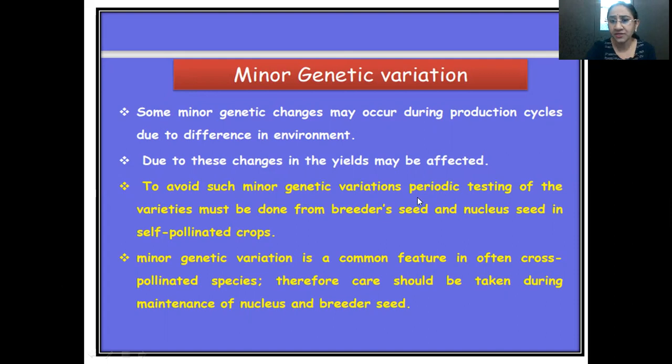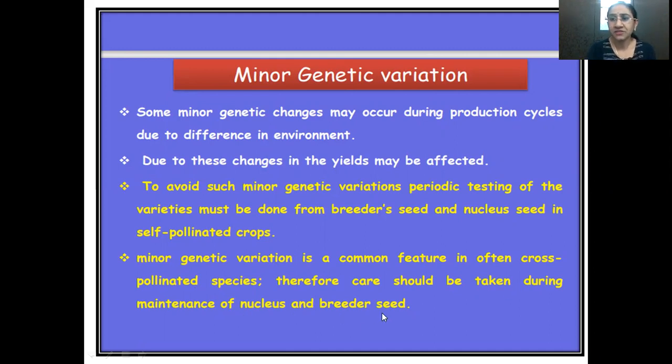So to avoid such minor genetic variations, periodic testing of the varieties must be done from breeder seed and nuclear seed. In later classes, you will be studying the various types of seeds like breeder seed, nuclear seed, certified seeds, foundation seeds, and registered seeds. These are the different classes of seeds, and we will study them in detail. Here you just need to know that periodic testing should be done in the field to avoid minor genetic variations. Minor genetic variation is a common feature in often cross-pollinated species. Therefore, care should be taken during maintenance of nucleus and breeder seeds.